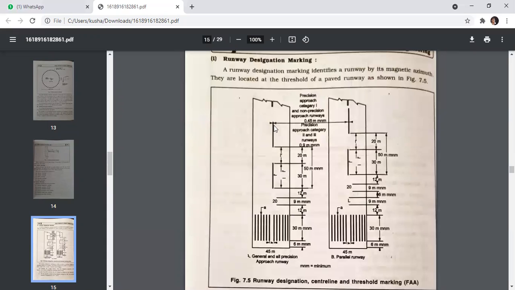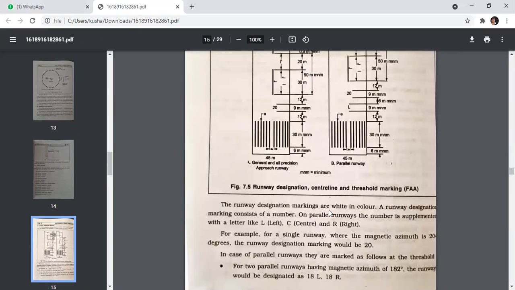Right, what you see here is called the runway centerline marking. It is a runway threshold marking. The runway designation markings are in white color. A runway designation marking consists of a number; on a parallel runway, the number is supplemented with a letter like L, C and R. Now you can see left, right, here you see L, 20; that is called the runway designation. Right, this line that you see is called the runway centerline, and these strips that you see are called the runway threshold.